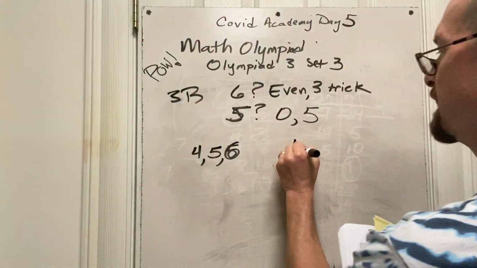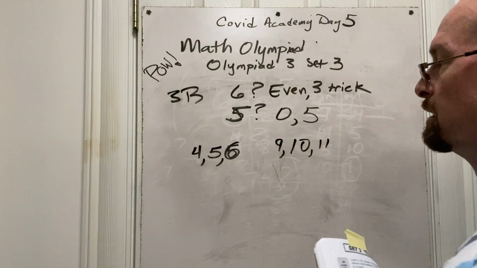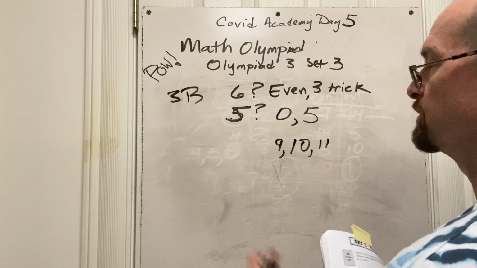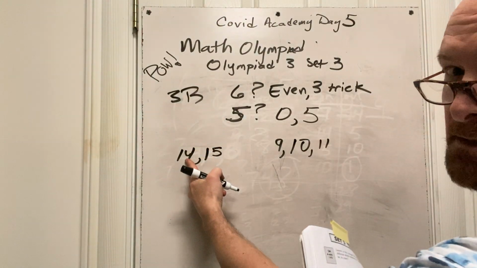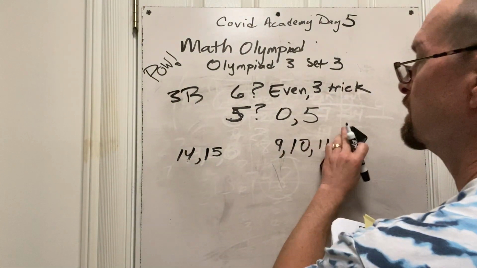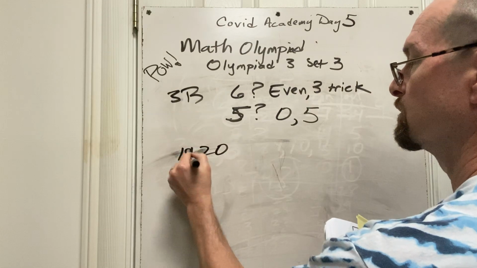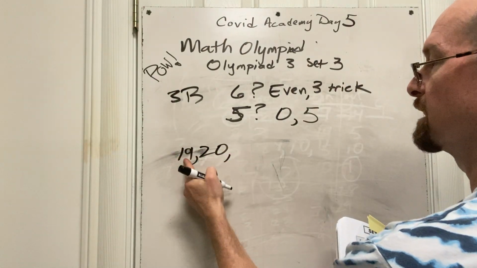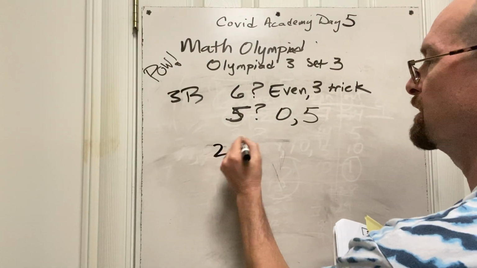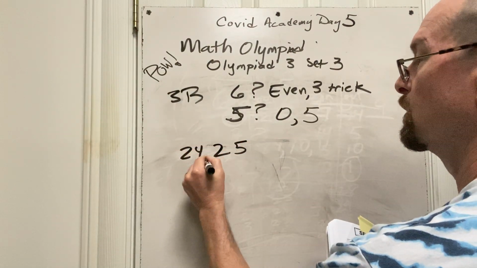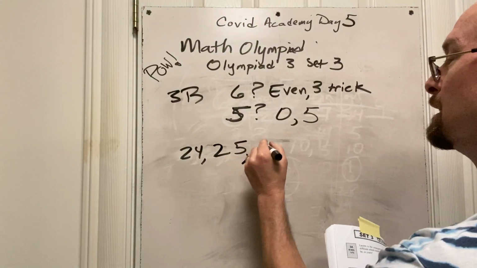So now I leap up to 10. 9, 10, 11. Is 9 divisible by 6? Nope. So now we go up to 15, which makes 14, and I can stop there because I know that 6 doesn't fit into 14. So then I go up to 20, and now we're cruising. Here we're cooking with gas. Wait, 6 doesn't fit into that. So we go to 25, 24, 6 fits into that.